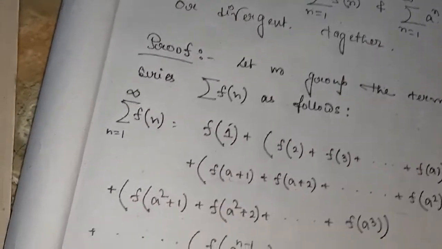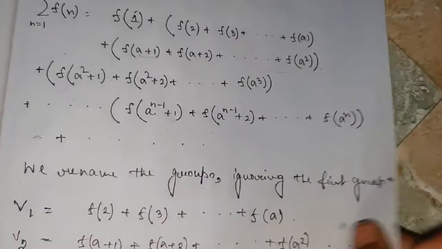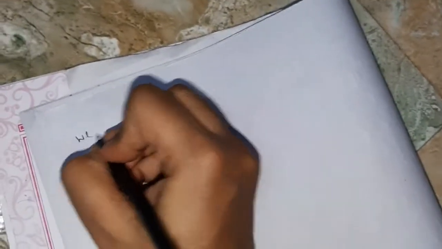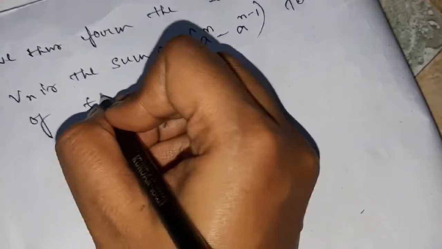We thus form the series summation vn, where vn is the sum of a to the power n minus a to the power n minus 1 terms of f of n.